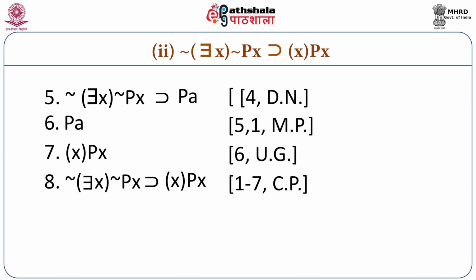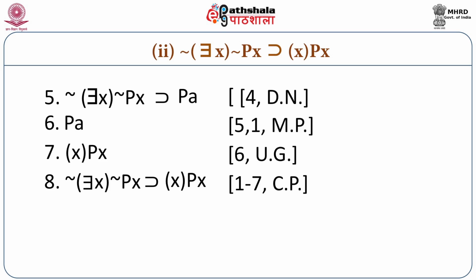From here, we can apply the next rule, which is modus ponens, from step number 5 and step number 1. Given this, we can have step number 6, PA. Now we need to universalize. That means universal generalization. From step number 6, we get step number 7: for all x, x is P.